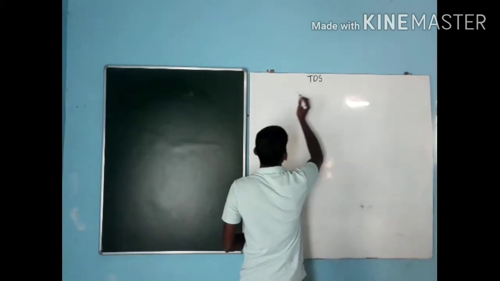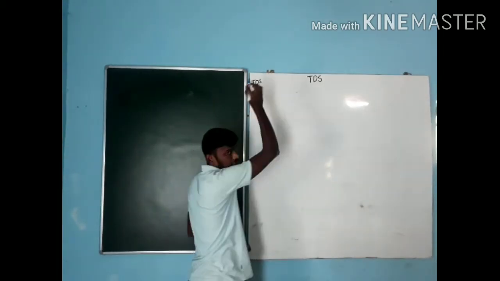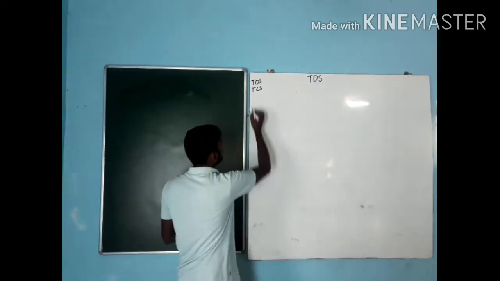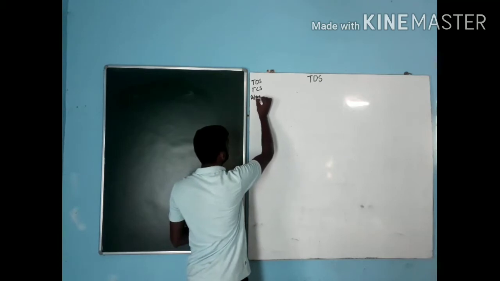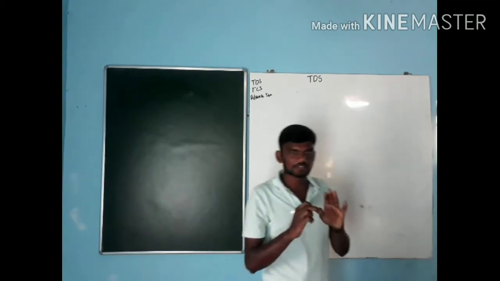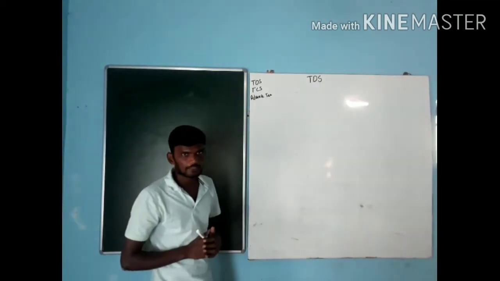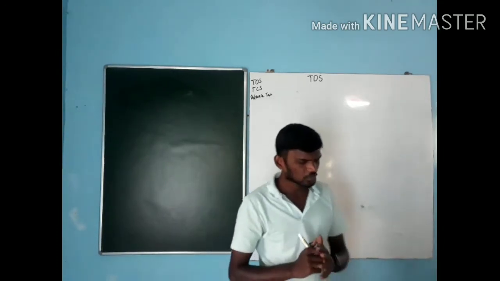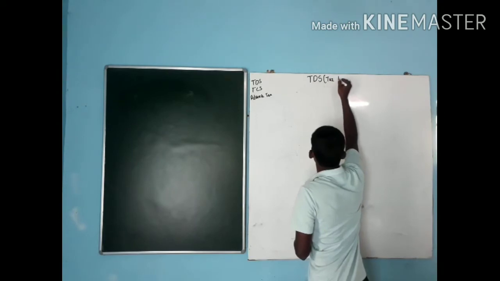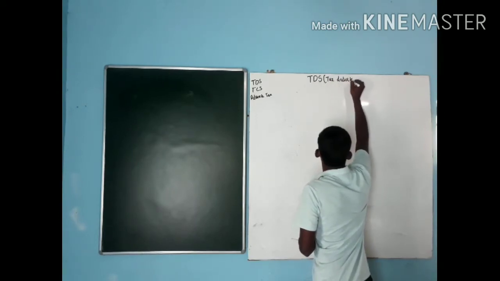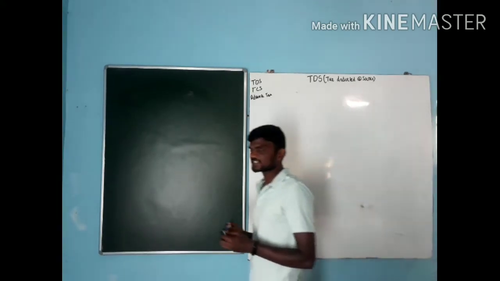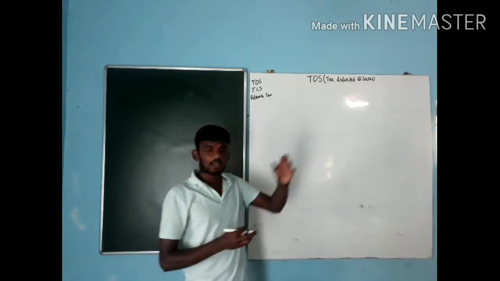They introduced three. One is TDS, that is tax deducted at source. One is TCS, that is tax collected at source. One more is advance tax. In this video, we are going to have a brief discussion about the TDS concept. TDS is nothing but tax deducted at source. The name itself suggests that we deduct the tax at the time of what?